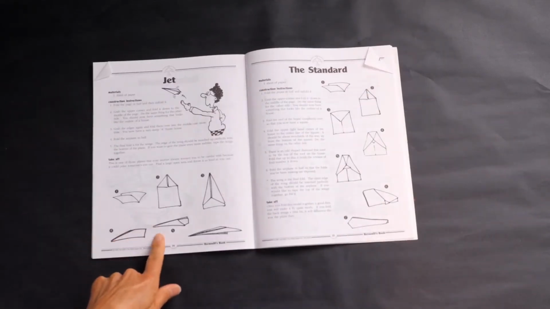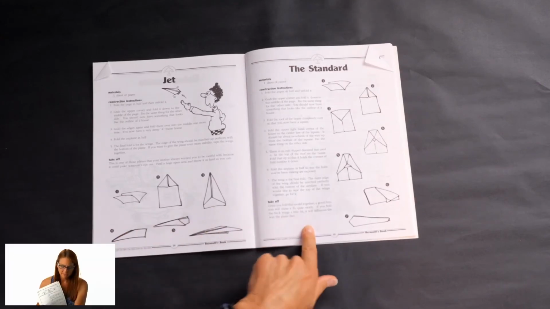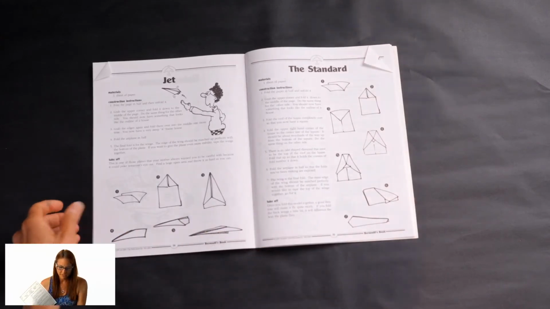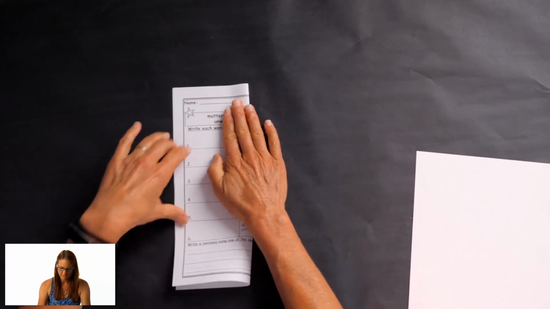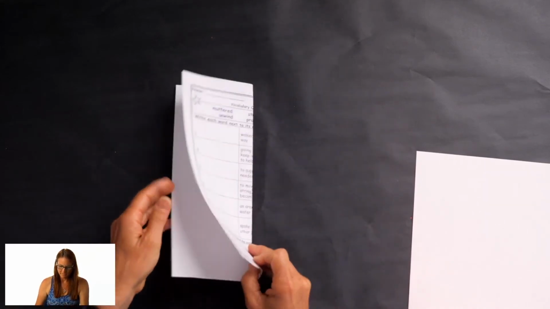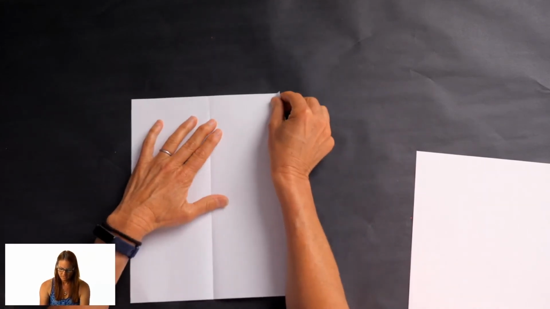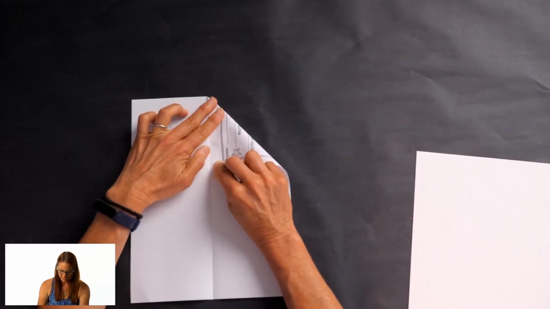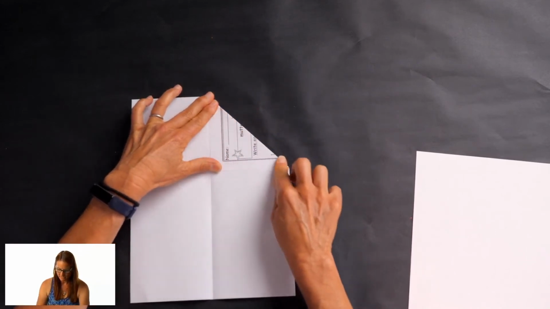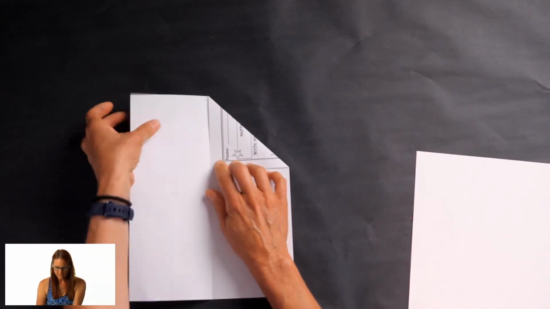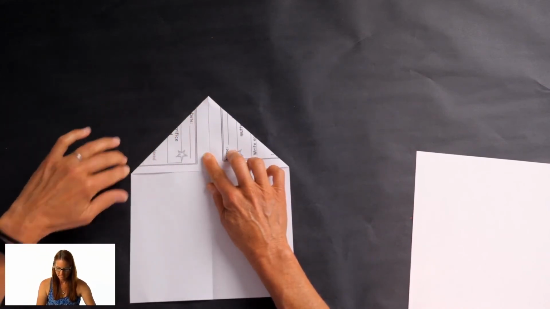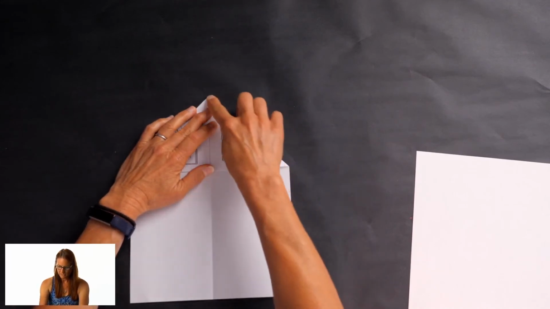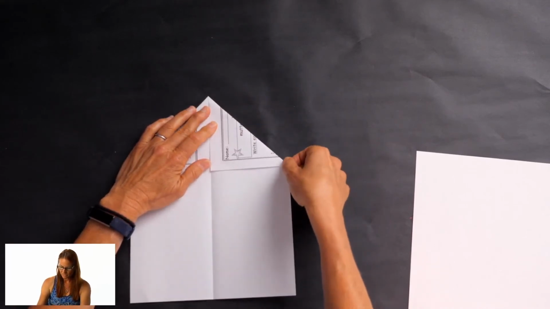There are some different designs for making paper airplanes. You can always just choose your favorite. I'm going to quickly show you mine. Take your paper, fold it long and skinny like a hot dog. Open it back up. Take the top corner, bring it to that center fold line, press it down, making a triangle. Do the same thing on the other side. One more time, come down from the top point to the next point of the triangle.